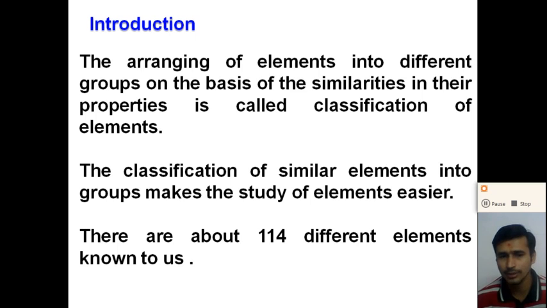So nowadays there are 114 different elements known to us. So it is difficult to understand the physical properties and the chemical properties of the 114 elements, right? So we are arranging these 114 elements into different groups according to their similarities in their properties, right?